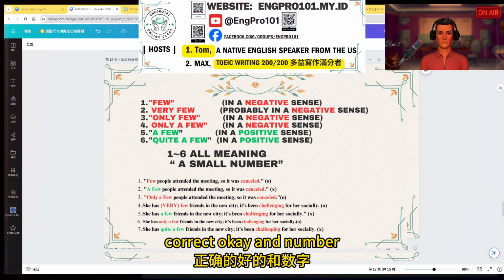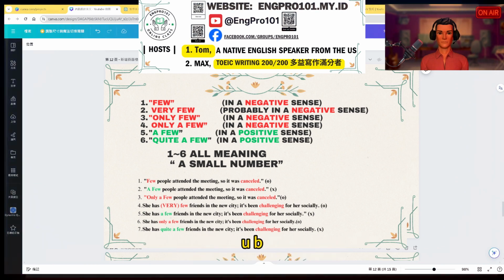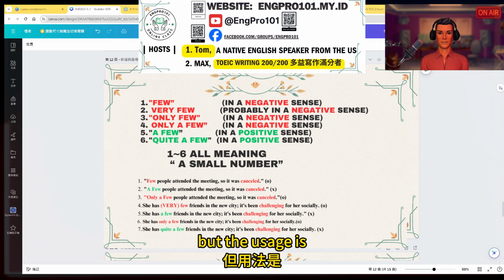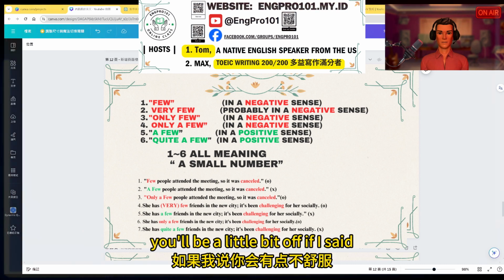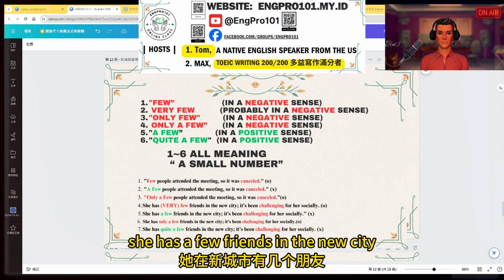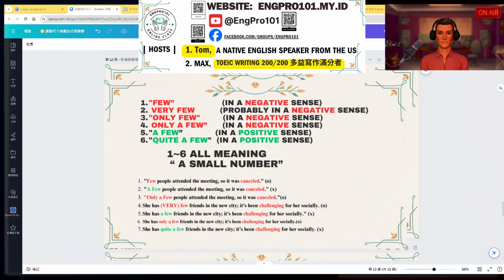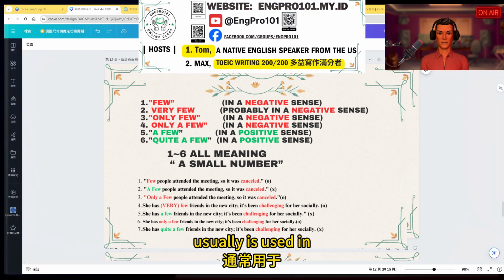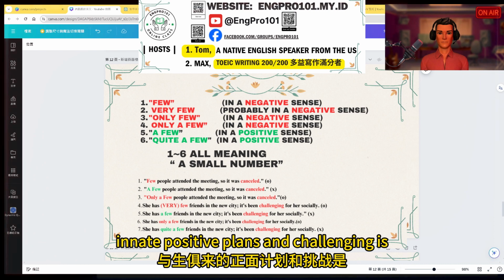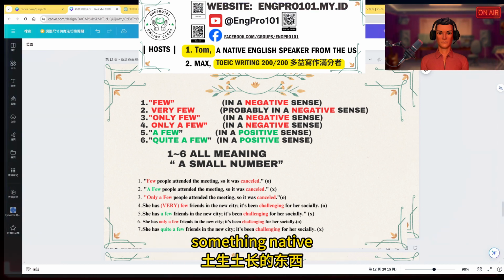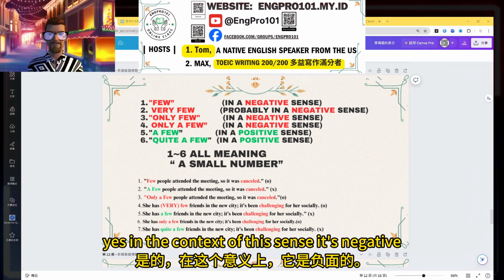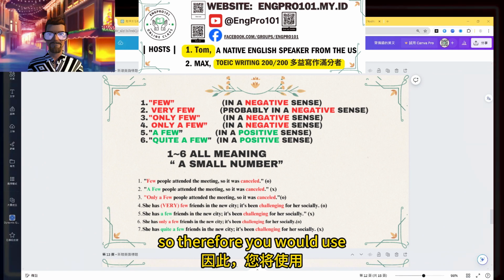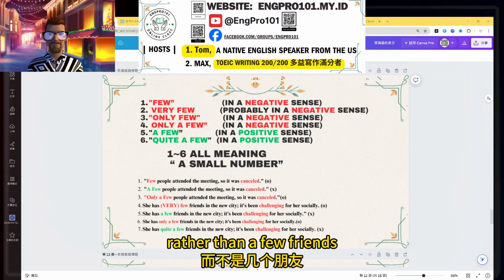Right, correct. And number 5, it'll be off. I wouldn't say it'll be incorrect. Like you said, it's grammatically correct, but the usage is off. It'll be a little bit off if I said she has a few friends in the new city. It's been challenging for her socially, because a few usually is used in a positive sense, and challenging is something negative. Yes, the implication of the sentence is negative. So therefore, you would use she has few friends in the new city rather than a few friends.